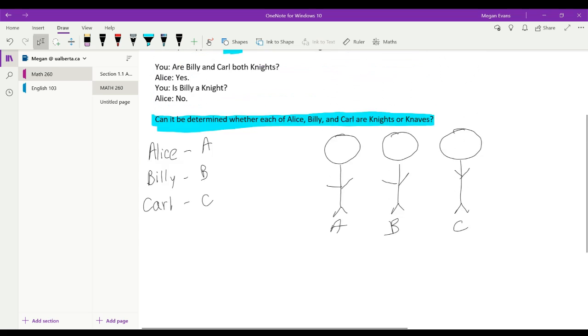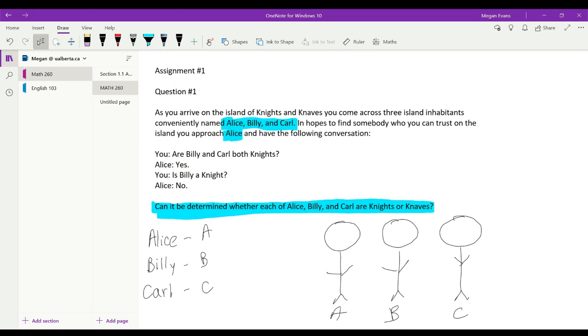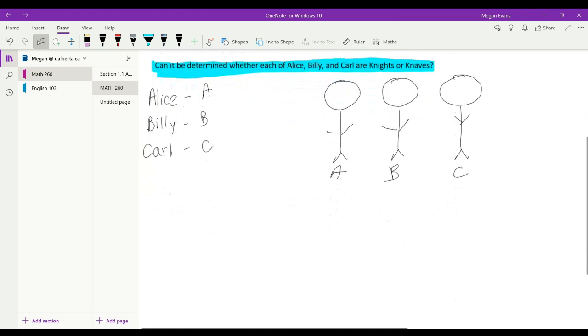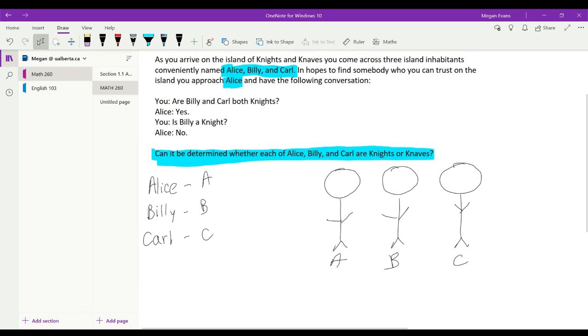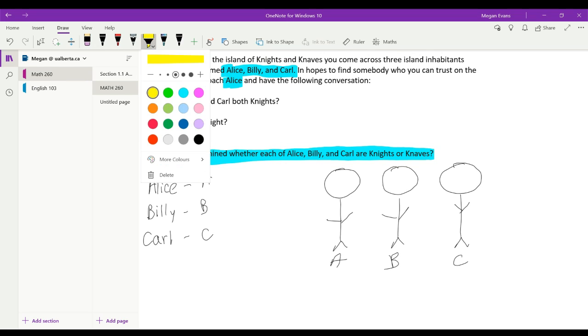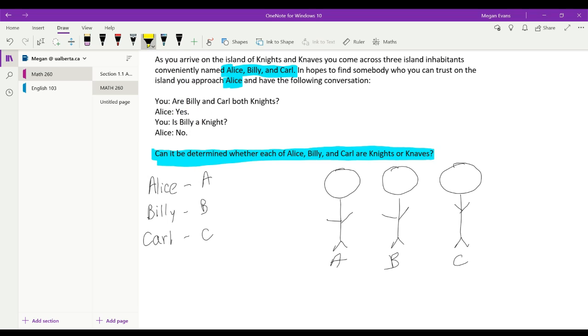All right, so what's the first thing we're going to start off with? We're trying to determine whether each of Alice, Billy, and Carl are knights or knaves. So how about we start with Alice, since she's A, she's first. Let's go look at the statements. Alice is saying, are Billy and Carl both knights? She says yes. Is Billy a knight? And she says no. What do you notice about these 2 statements?